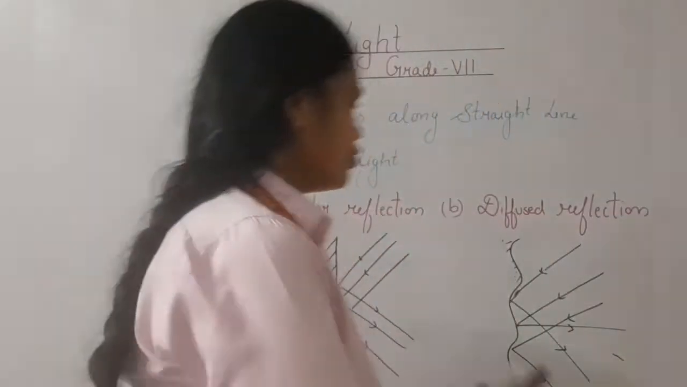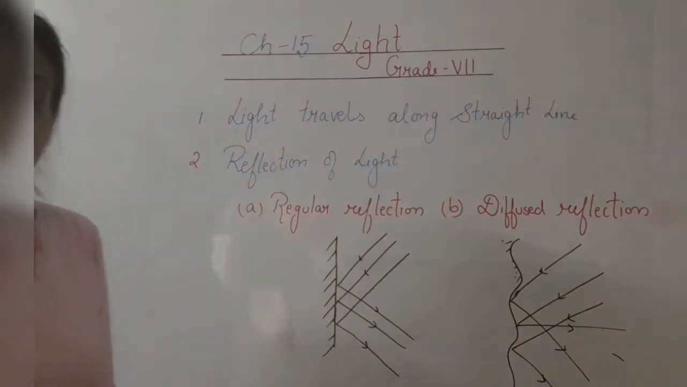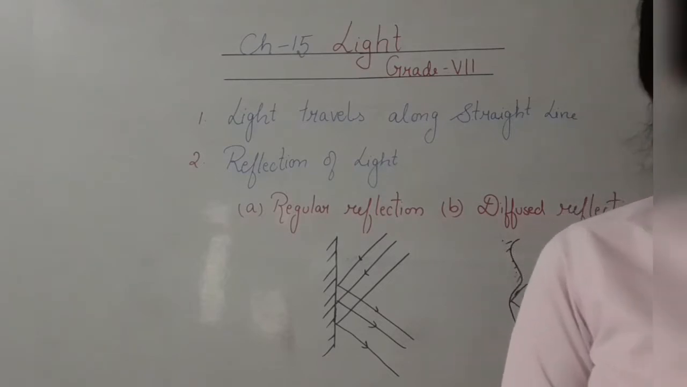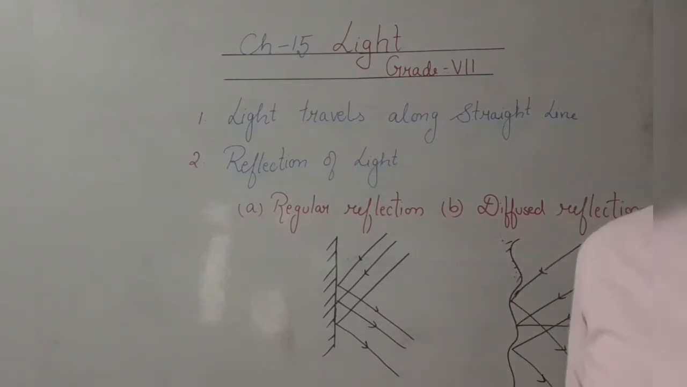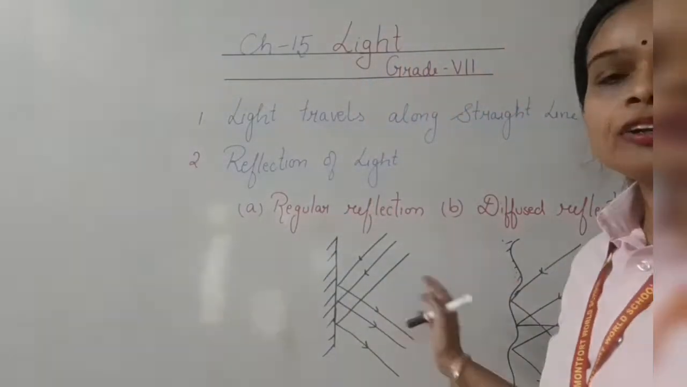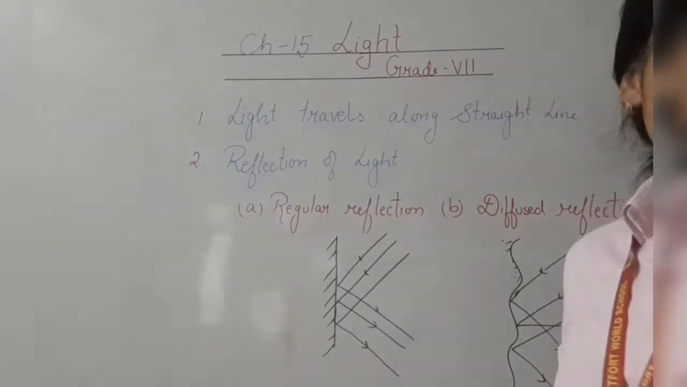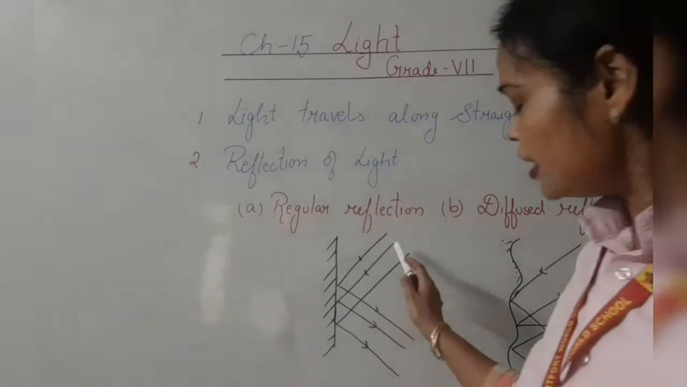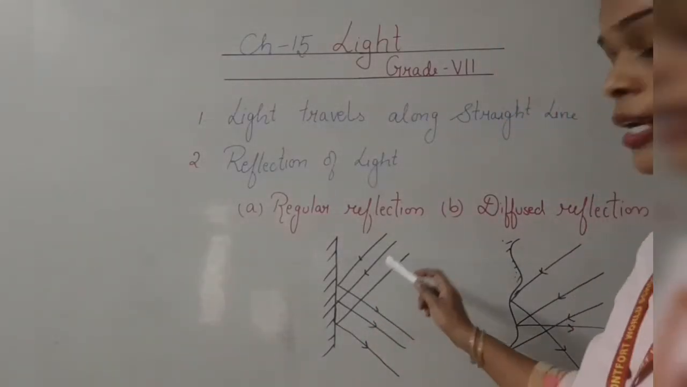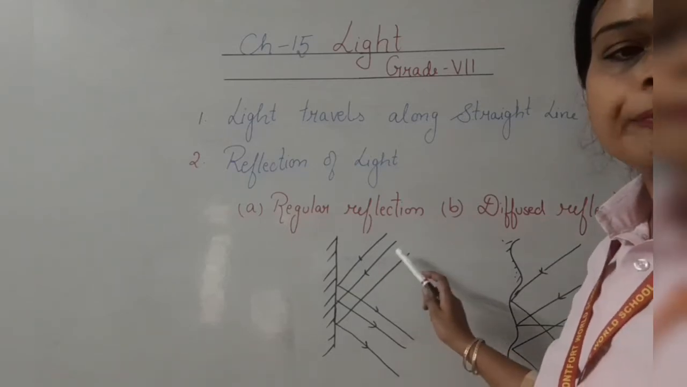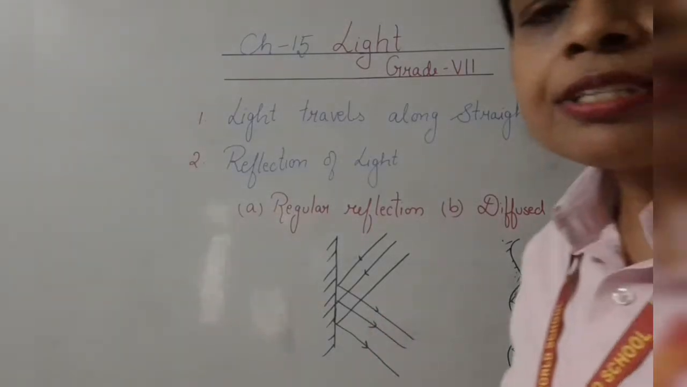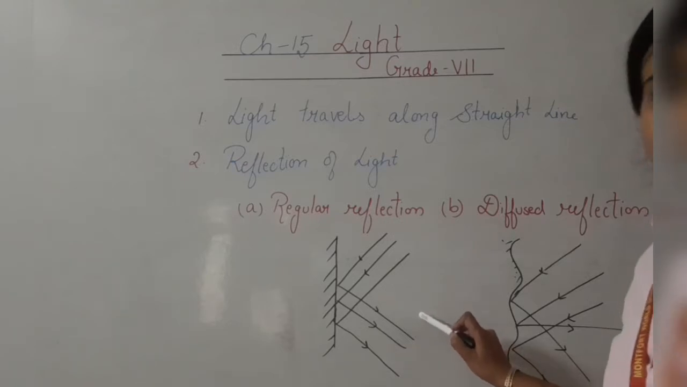This is the diagram for the diffuse reflection. Regular reflection always occurs with smooth surfaces, whereas diffuse reflection always occurs on irregular surfaces, or surfaces which are not smooth. So when the rays of light fall on a smooth surface, like a mirror, the rays get reflected, and this reflection is called regular reflection.